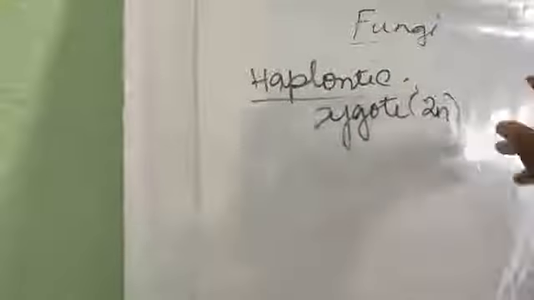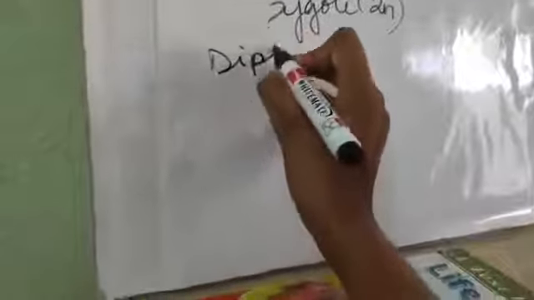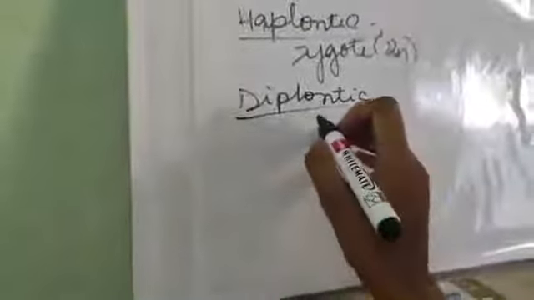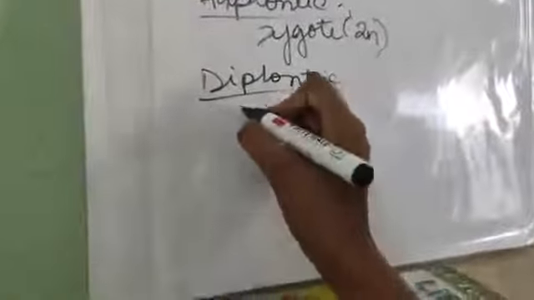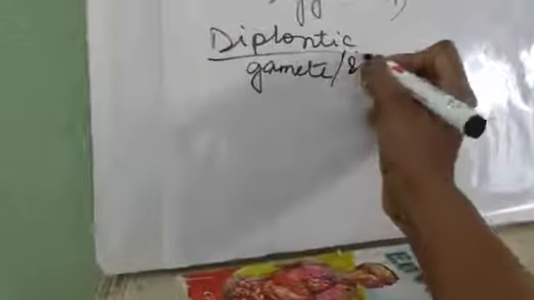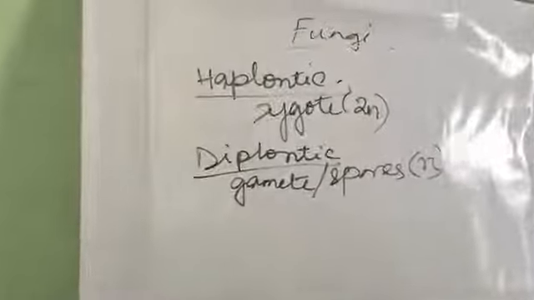Other than zygote, everything over here is haploid. Next is diplontic life cycle. In this diplontic life cycle, everything is diploid except the gametes, or you can say the spores, which are haploid. Other than this, everything is diploid.